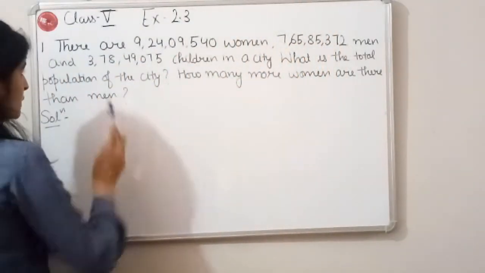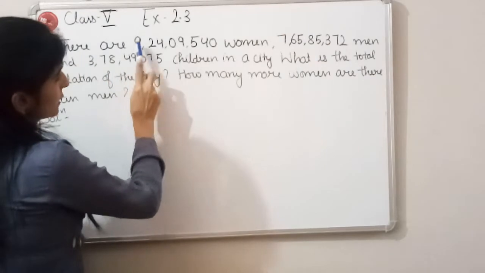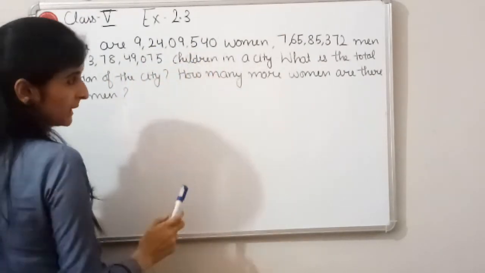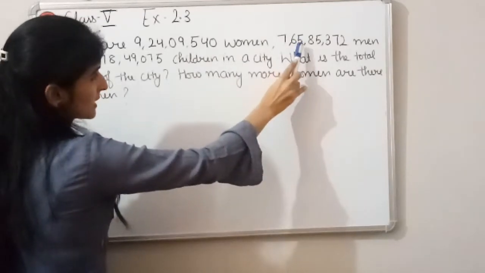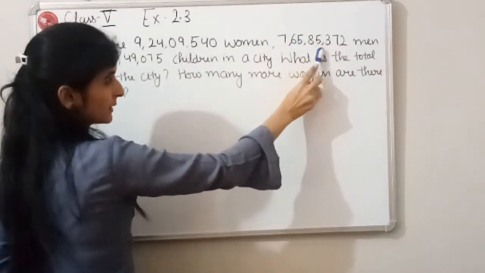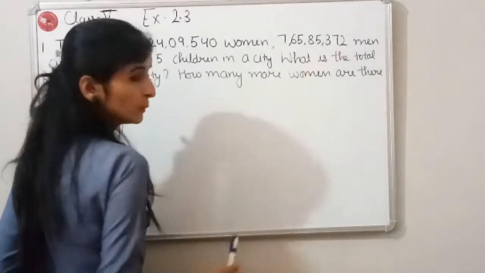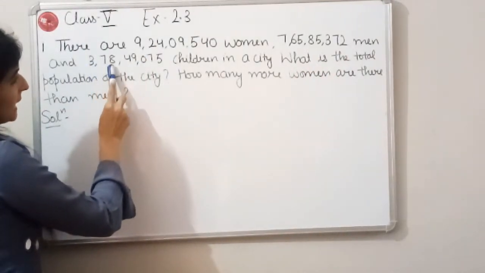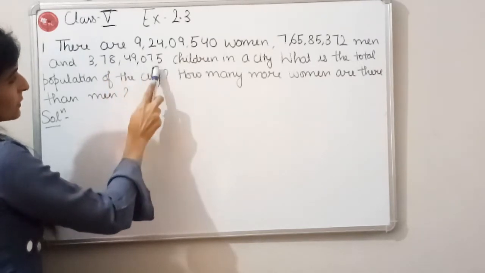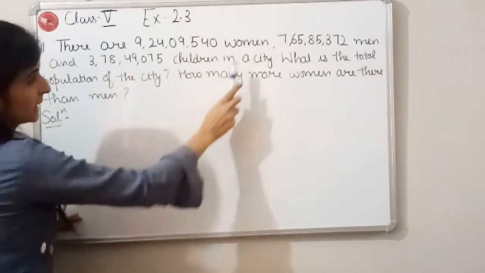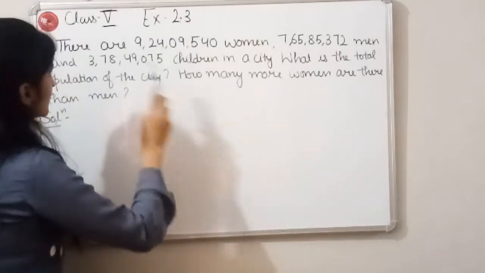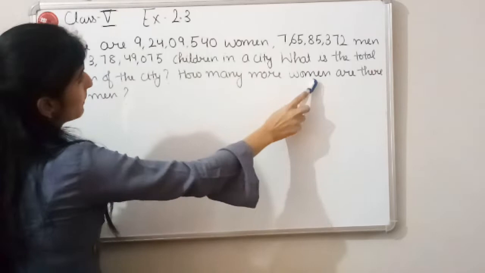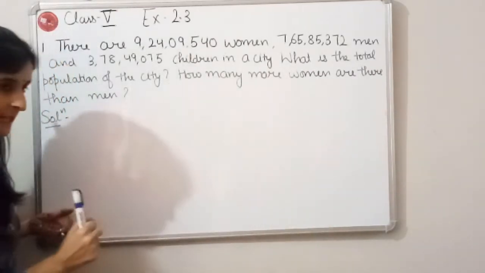What is our first question? There are 9 crore 24 lakh 9,540 women, 7 crore 65 lakh 85,372 men, and 3 crore 78 lakh 49,075 children in a city. What is the total population of the city, and how many more women are there than men?